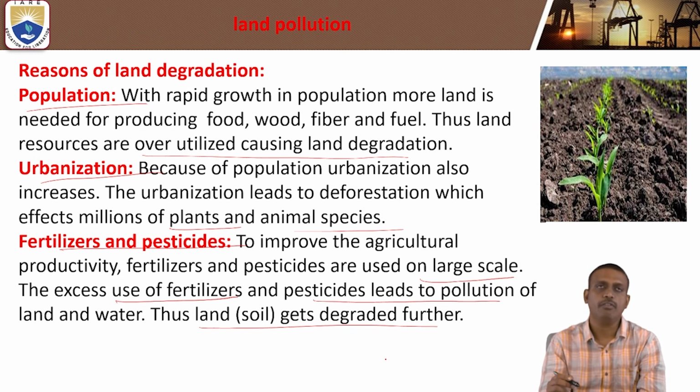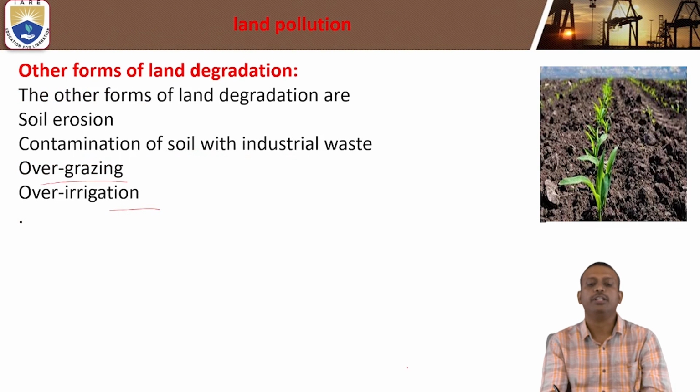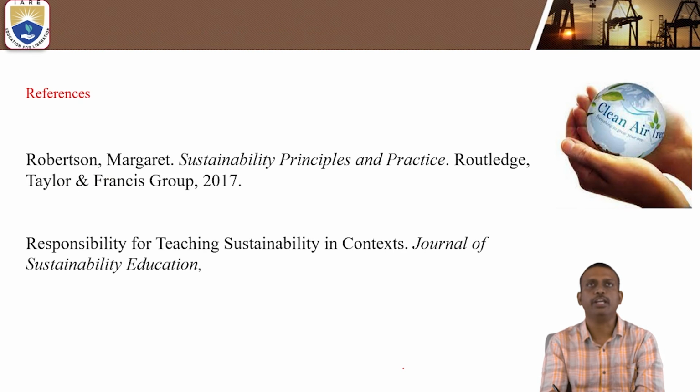Further, population, urbanization, fertilizers and pesticides lead to land degradation. Other forms of land degradation are soil erosion, contamination of soil with industrial waste, overgrazing and over irrigation.